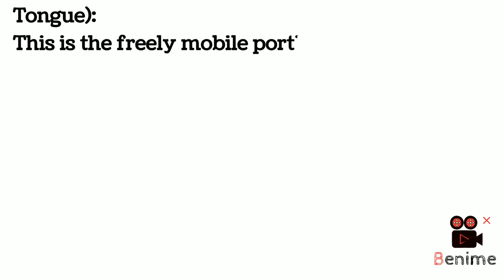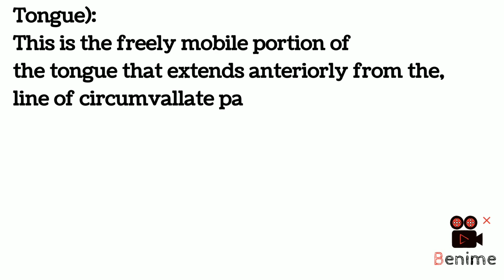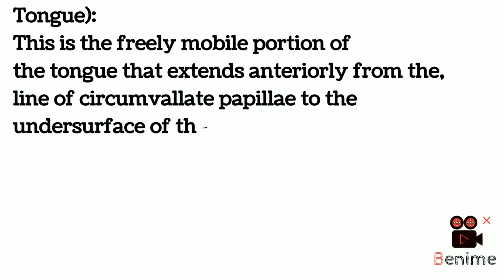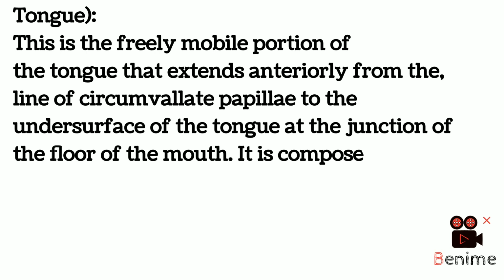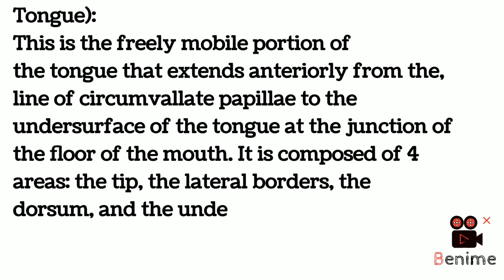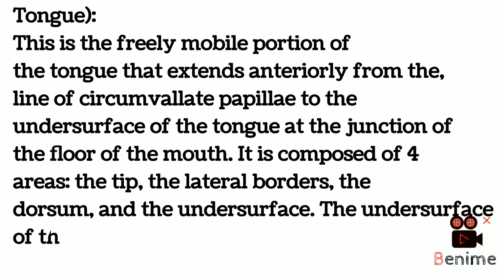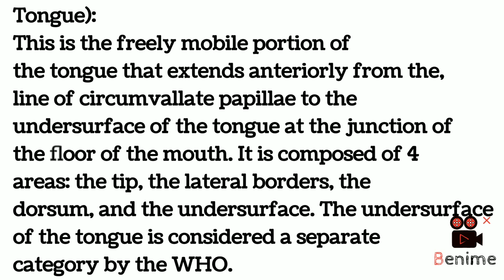Anterior two-thirds of the tongue. This is the freely mobile portion of the tongue that extends anteriorly from the line of circumvallate papillae to the undersurface of the tongue at the junction of the floor of the mouth. It is composed of four areas: the tip, the lateral borders, the dorsum, and the undersurface. The undersurface of the tongue is considered a separate category by the WHO.